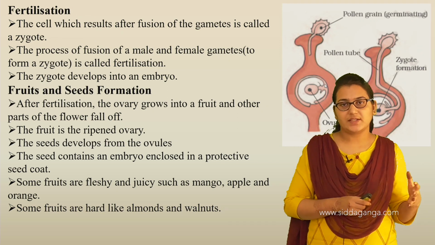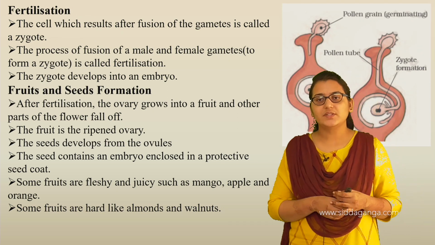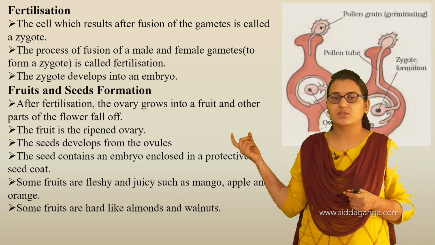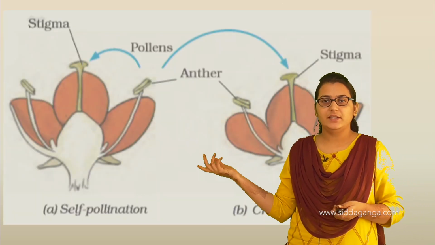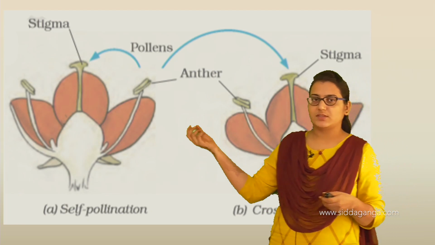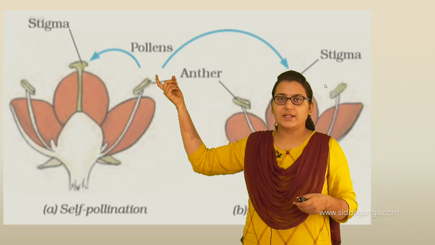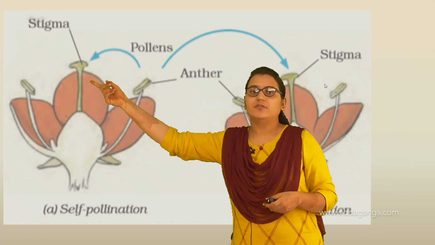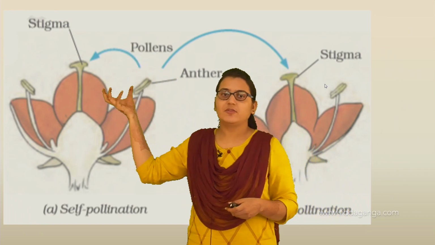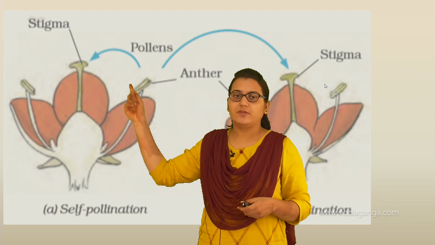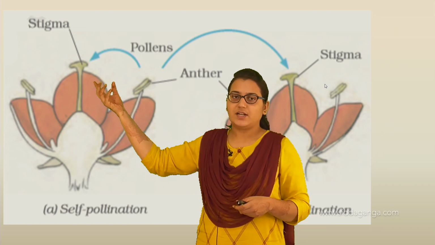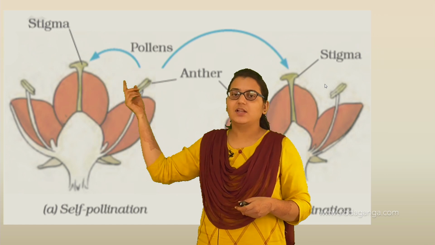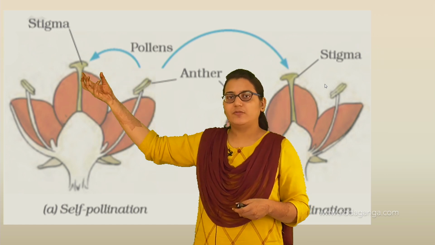Now, after fertilization, the ovary grows into a fruit and the other parts of the flower follow. This is the flower. Here the male gamete falls into the female gamete. This is the fusion of male and female gametes.